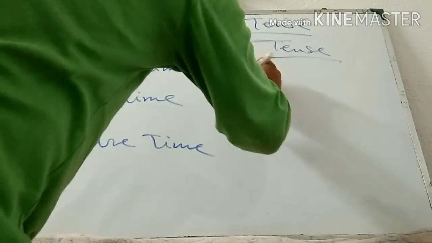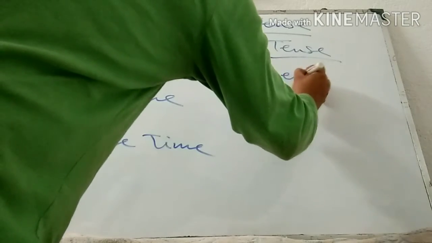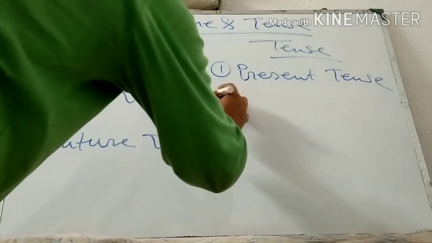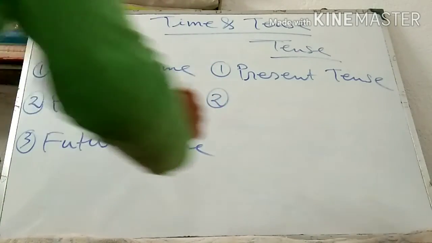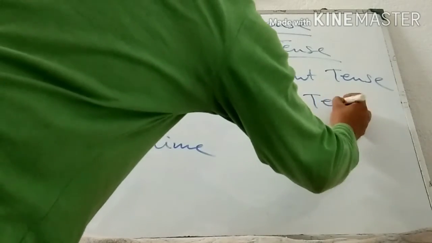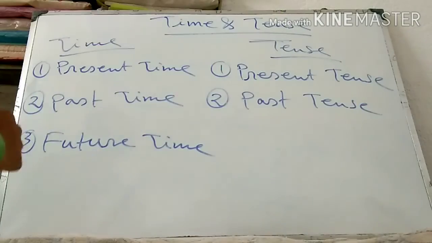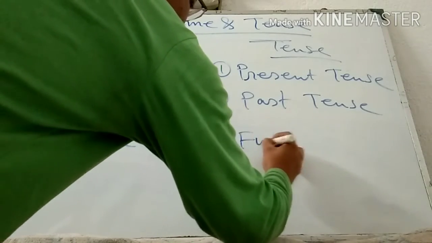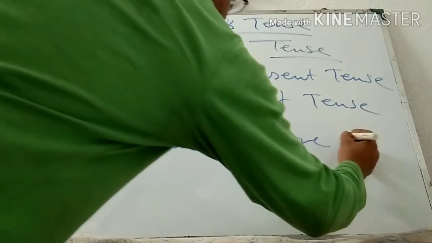One is present tense, another is past tense, and the last one is future tense.